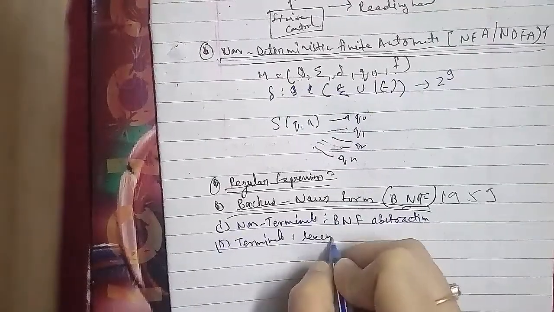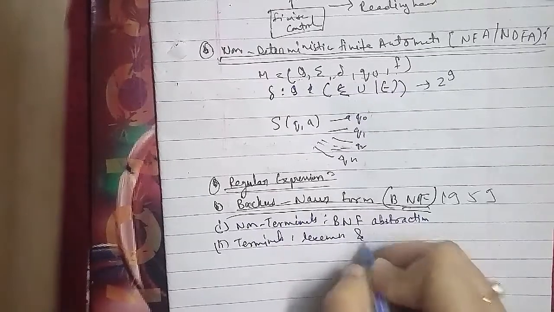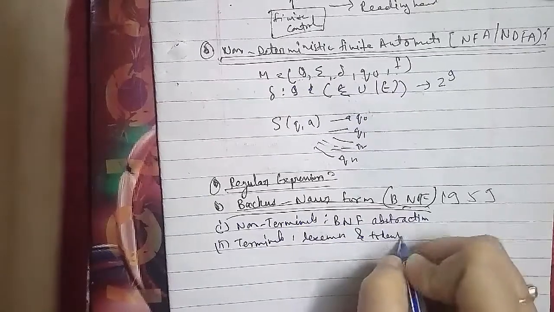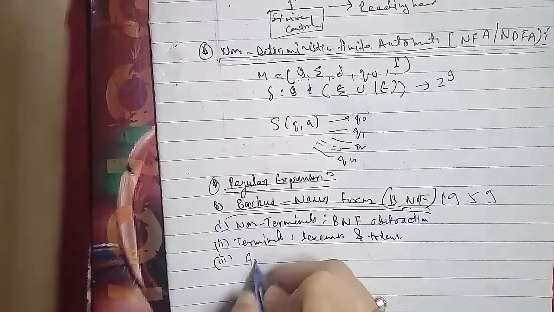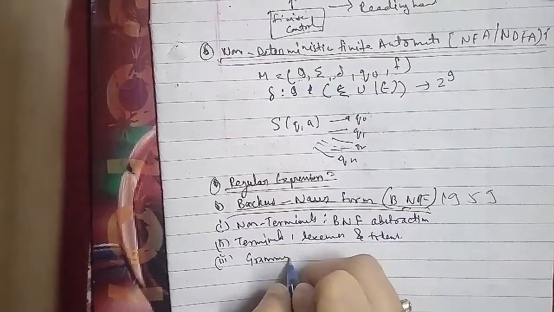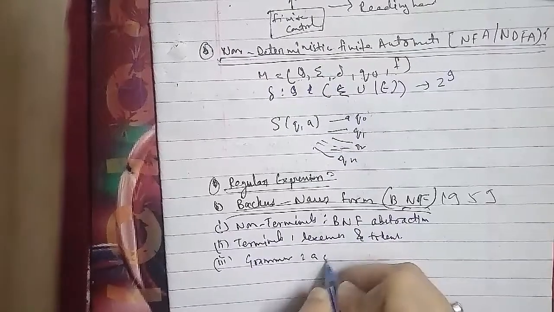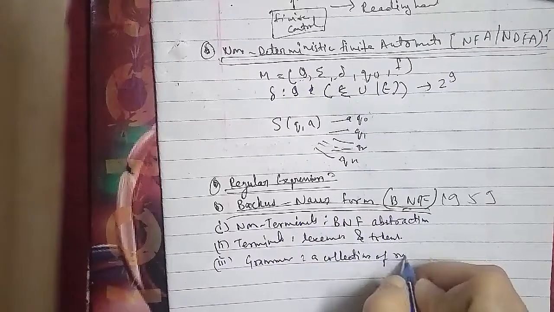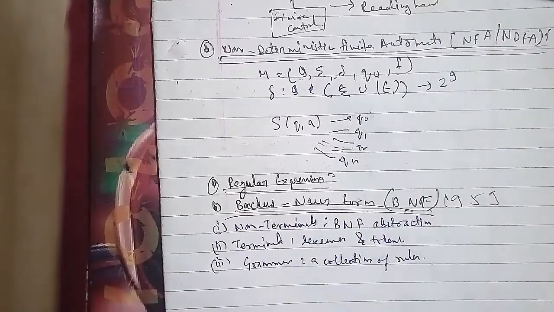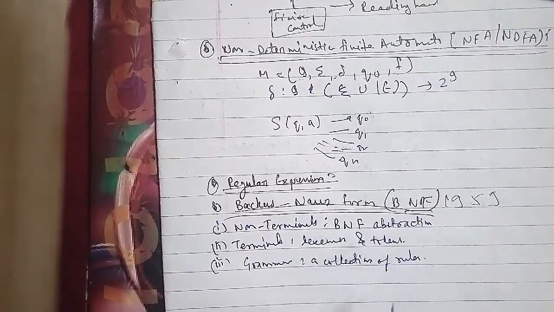This is the phases of compiler. In phases of compiler, each and everything is connected.